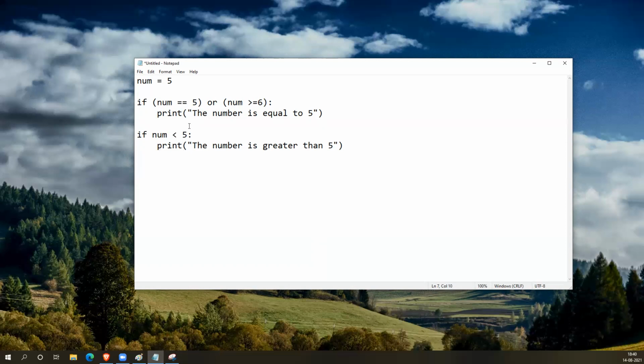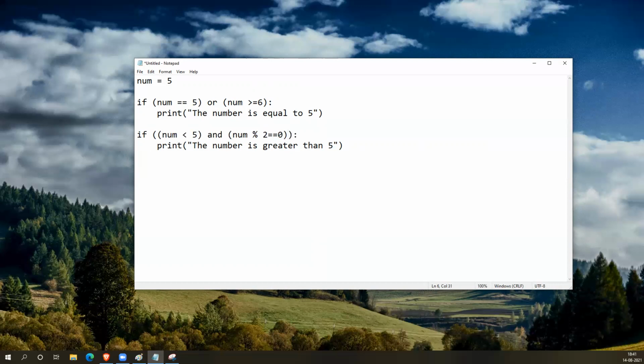Or you can combine multiple conditions. If number is less than 5 and I want it to be even also, then number percentage 2 equal to 0. This represents that if the number is divided by 2, the remainder should be 0, which will work only for even numbers. So the number should be less than 5 and it should be an even number. When you are keeping multiple conditions like this, the best way is to surround them with braces for clarity. So this complete condition will be evaluated. And if you want more clarity, you can keep multiple braces like this, one after the other.